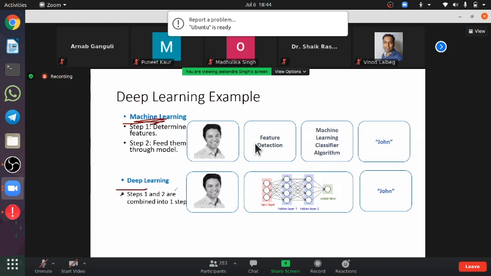The basic difference is that in machine learning, the ROI selection is to be done manually by the programmer, by the data scientist. If you have 1 million photographs, then from every photograph I have to manually mark and select that pixel. Why? Because all pixels are not important. So in machine learning, I cannot use a huge data set; the ROI selection is to be done manually.